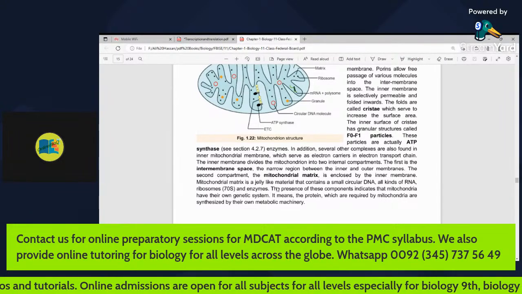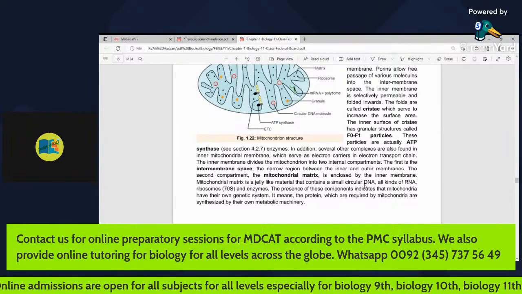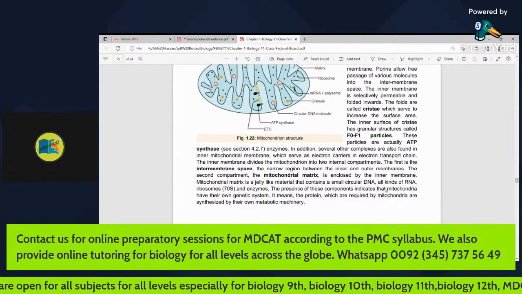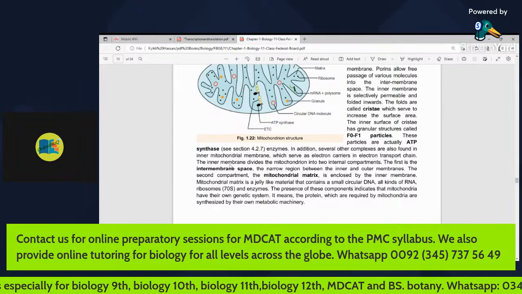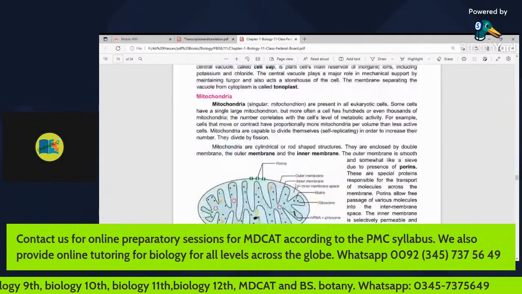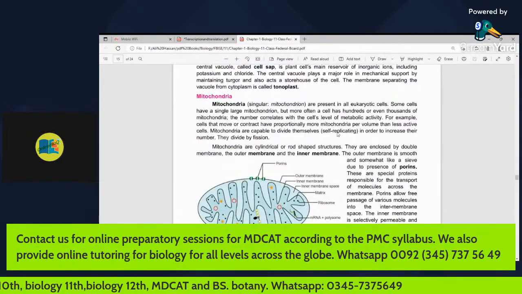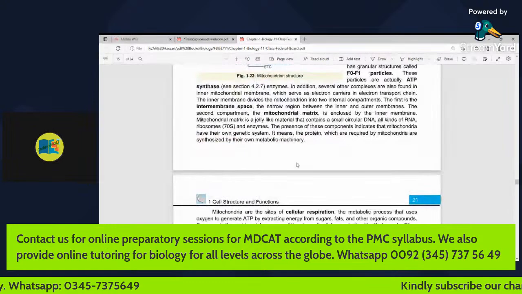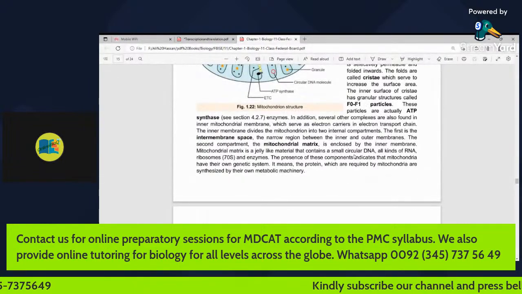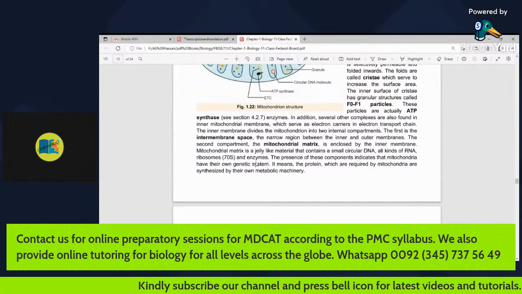The mitochondrial matrix is a jelly-like material that contains a small circular DNA, all kinds of RNA, ribosomes, and enzymes. It is very important. We studied last time that they have the capability to divide themselves. Why? Because they have this small circular DNA, all kinds of RNA, ribosomes, and enzymes.